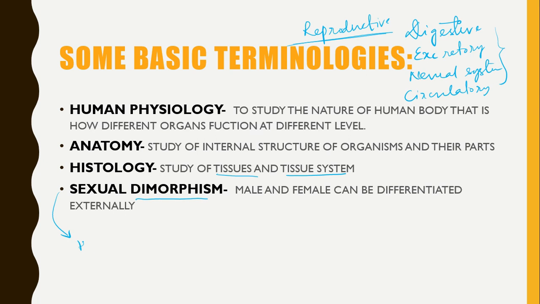And humans show sexual dimorphism in a better way. We can call them dioecious organisms because they have two different sexes. In contrast to dioecious, there is another term, monoecious. Those organisms that possess both sexes in a single organism are known as monoecious. And in dioecious, the sexes are present in two different organisms or individuals.